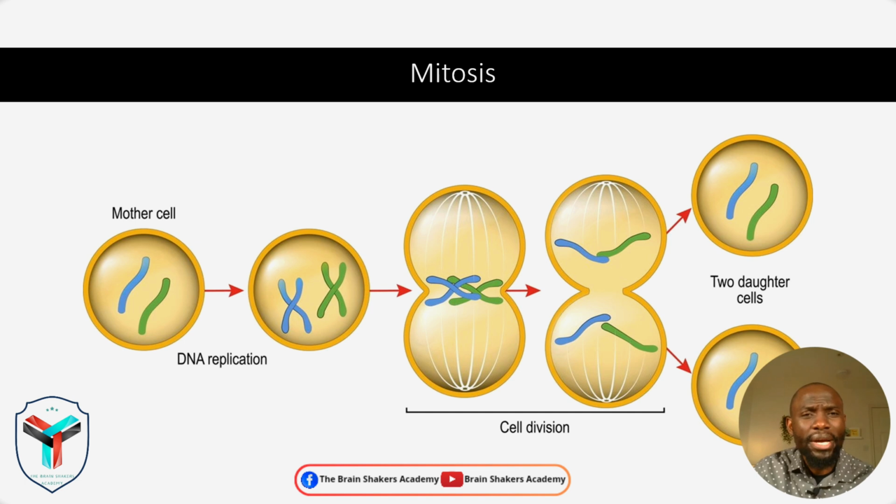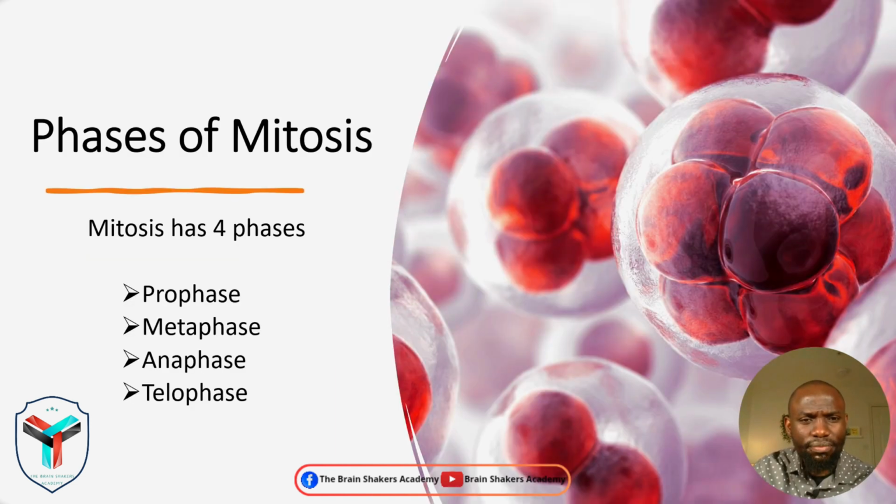Now, the goal of mitosis is to ensure that the cell has divided into two identical daughter cells with a full set of chromosomes, and it's able to do this by going through a number of phases that are well organized and carefully ordered. Now, what are some of the phases of this process of mitosis?